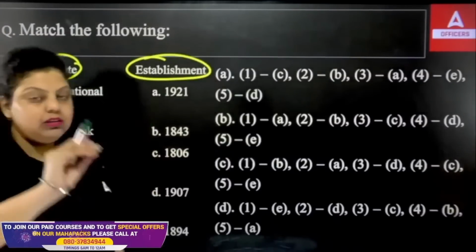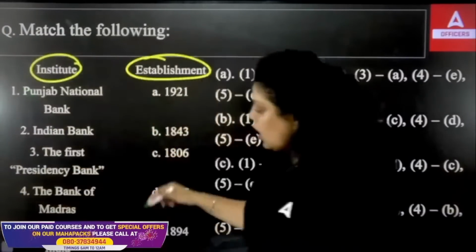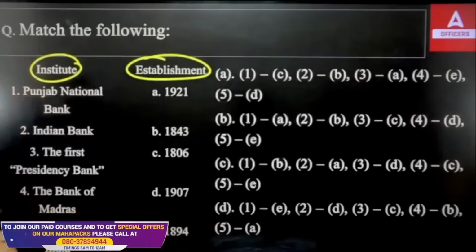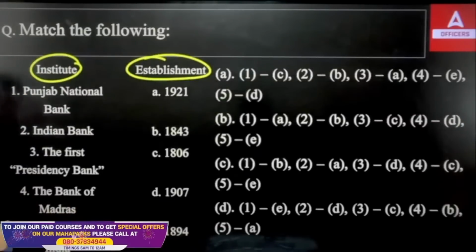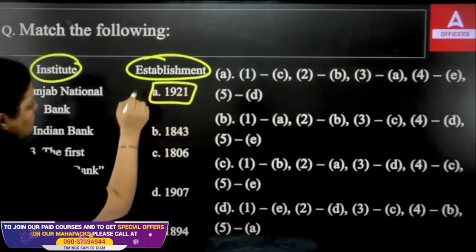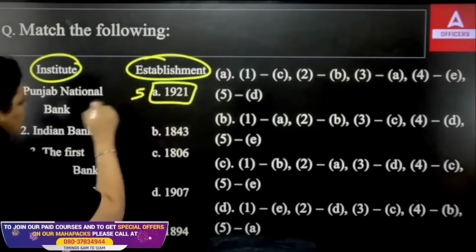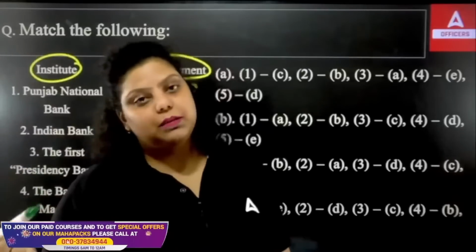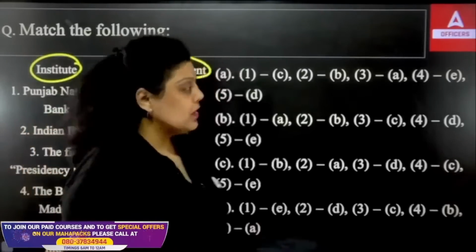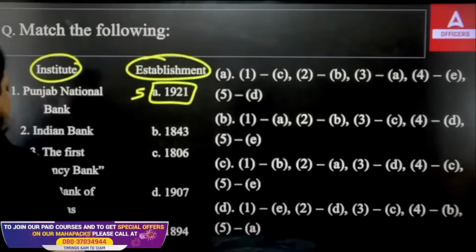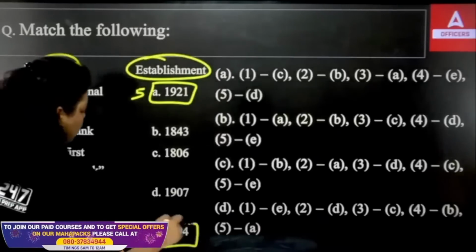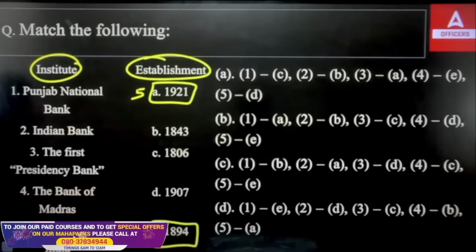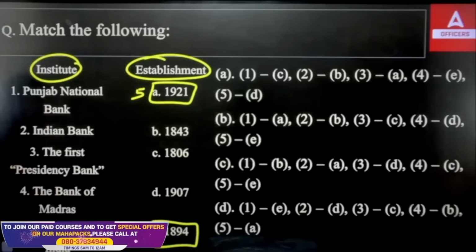So first let's see, out of these five, which bank's establishment do you know? I know the establishment of Imperial Bank of India. Imperial Bank of India was established in 1921, that is fifth, because after the merger of all the Presidency Banks, we created Imperial Bank of India. So I remember the year. Now, do I know Punjab National Bank? Yes, I do. Punjab National Bank was established in 1894. It stayed in Pakistan also after independence for 1 year.